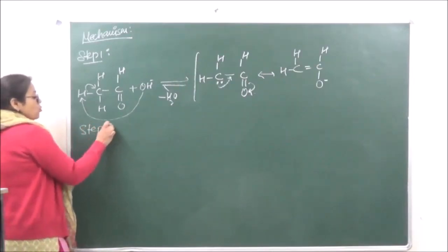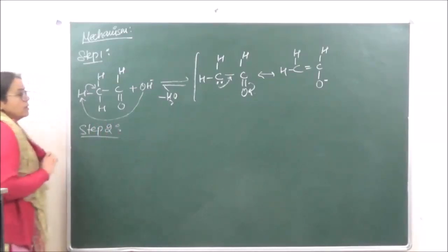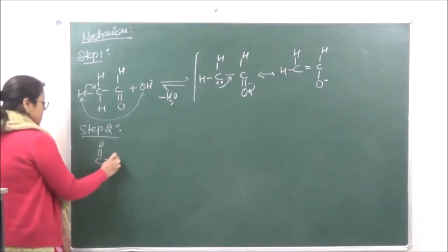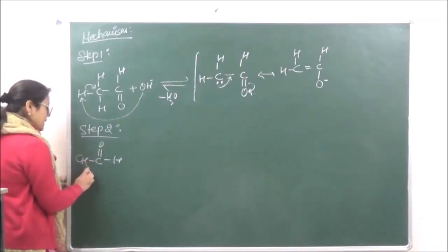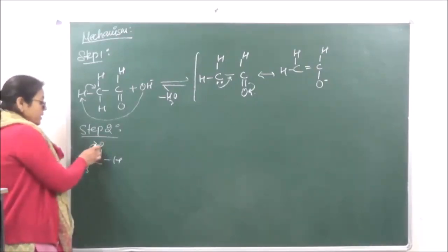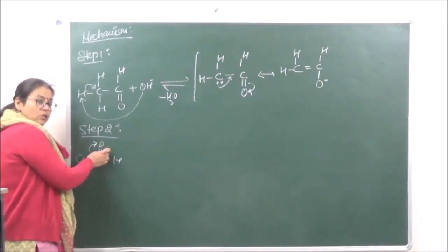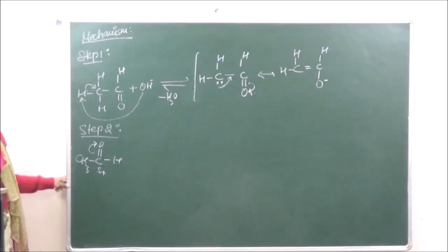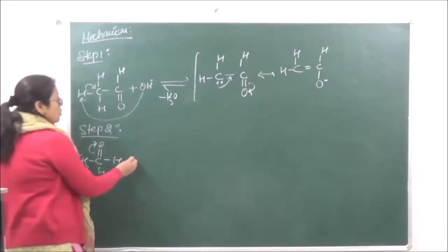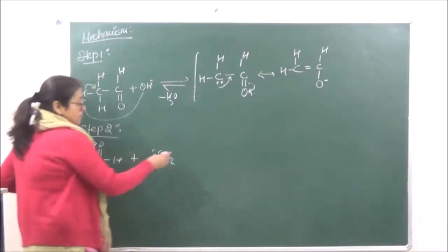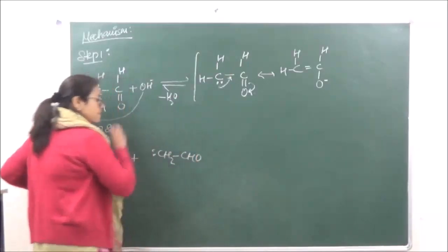So in step 2, another electrophile which is going to be an acetaldehyde. Why are we calling this an electrophile? Because over here the electron pair will shift towards oxygen and this carbon is going to get a slight positive charge. So this is the electrophile and that is the enolate nucleophile which we have. So we have CH2, right?